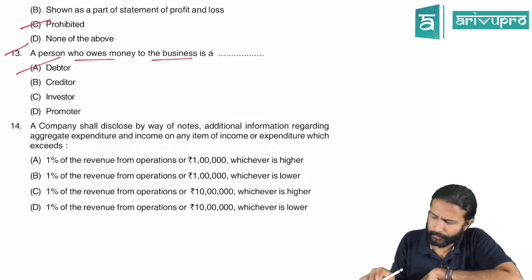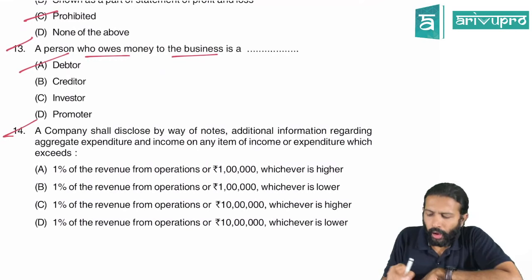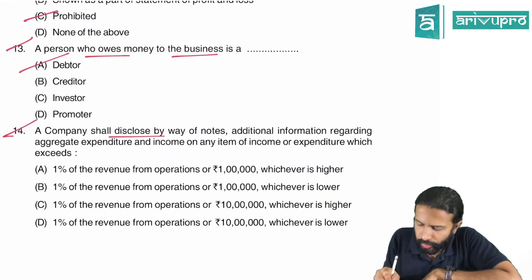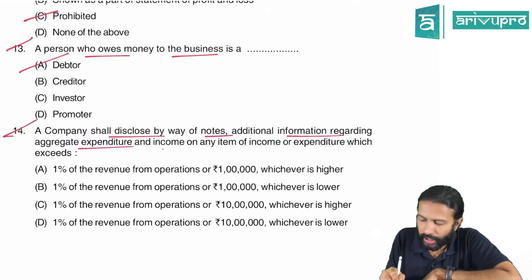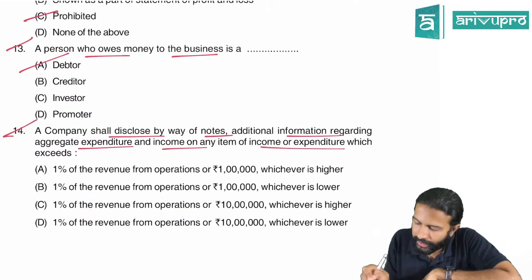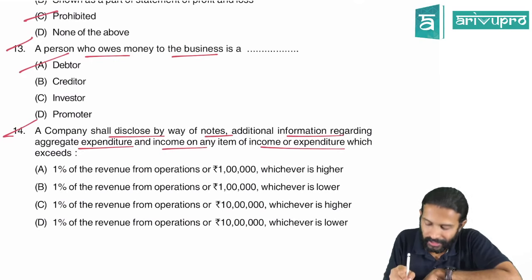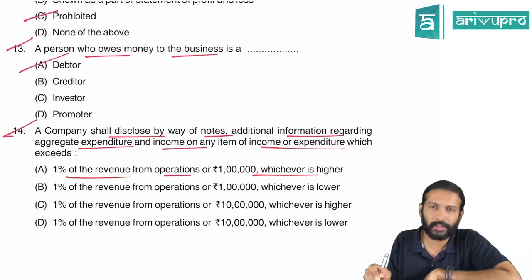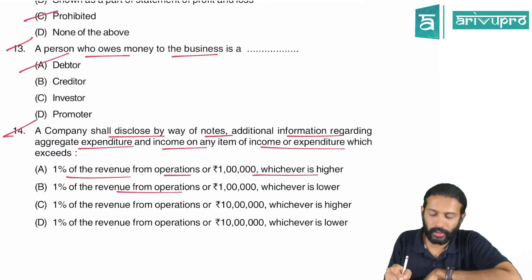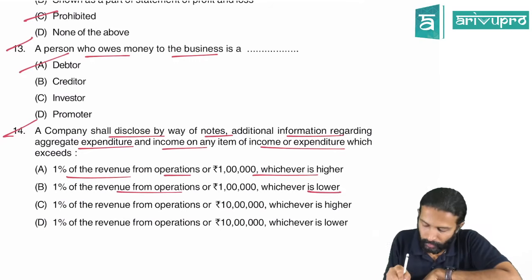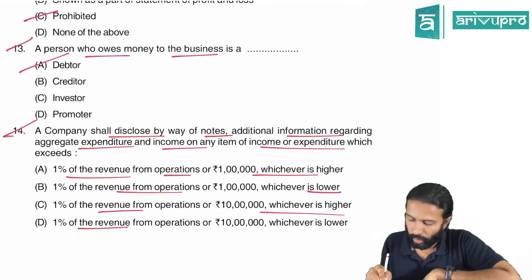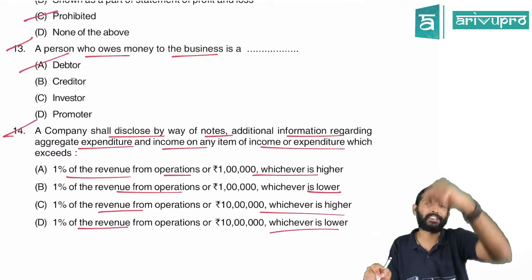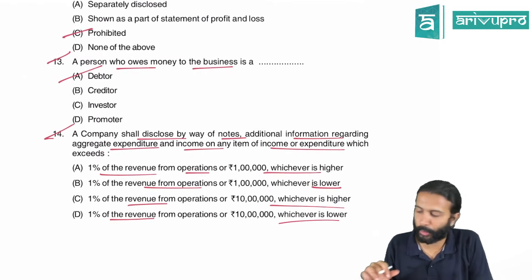Okay. A company shall disclose by way of notes additional information regarding aggregate expenditure and income on any item of income and expenditure which exceeds 1% of revenue from operations or 1 lakh whichever is higher, 1% of revenue or 1 lakh whichever is lower, 1% of revenue or 10 lakh whichever is higher, 1% of revenue or 10 lakh whichever is lower. This one I had discussed with you. Can you tell me which is the right option here?